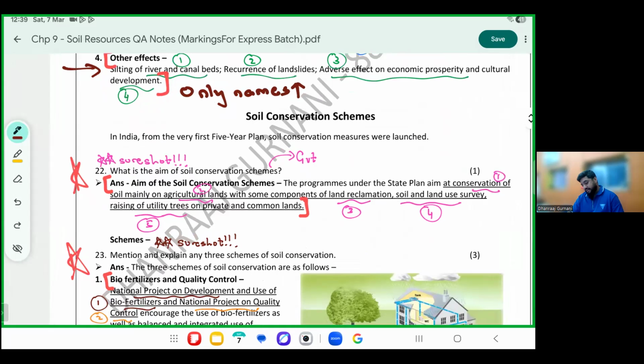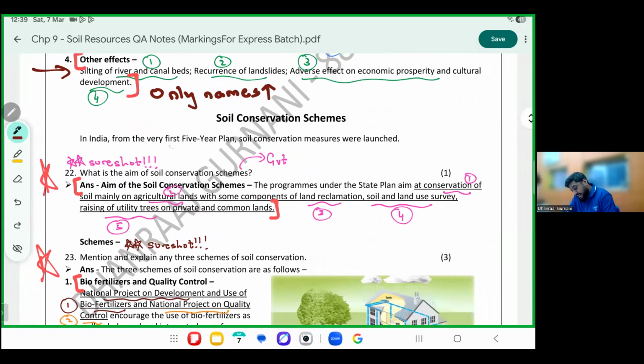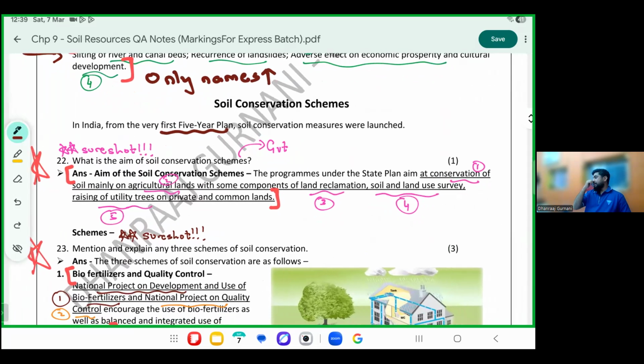This is the soil conservation scheme. Here you can see the name mentioned, from the five-year plans in which they had done it. Now the aim of this scheme, please understand. Do you remember last year you had the salient features of the Constitution and those yojanas? Here also these are similar, but here the matter is completely summarized, just to two to three lines.